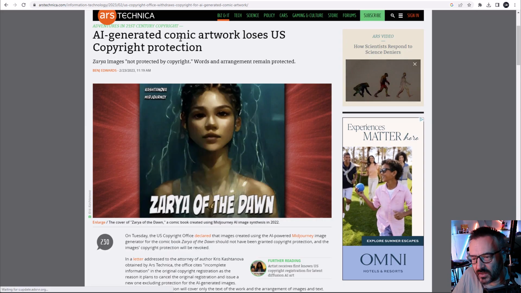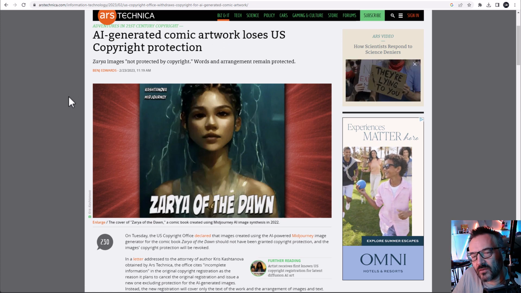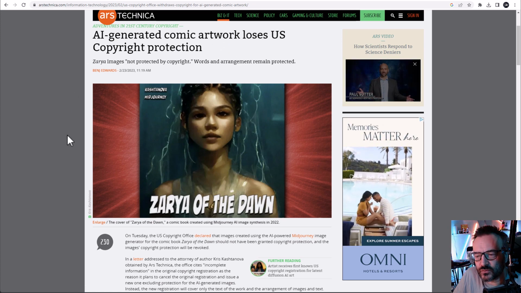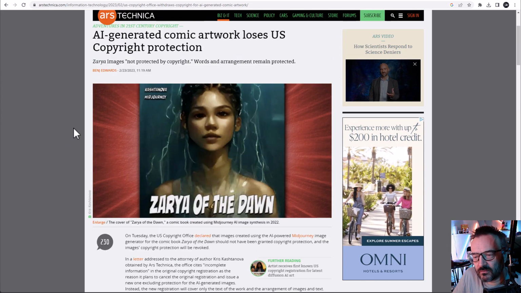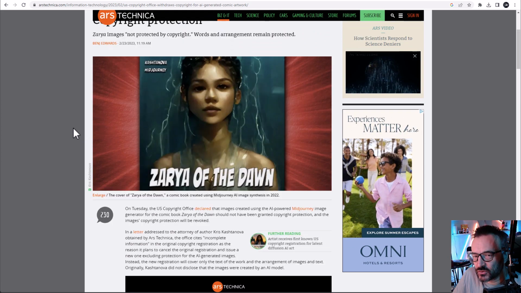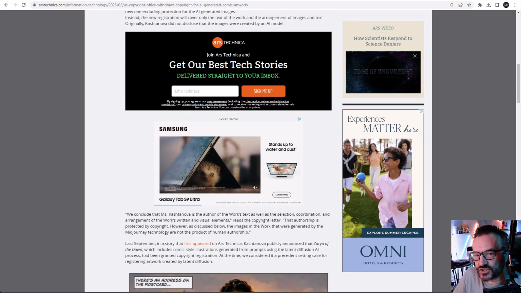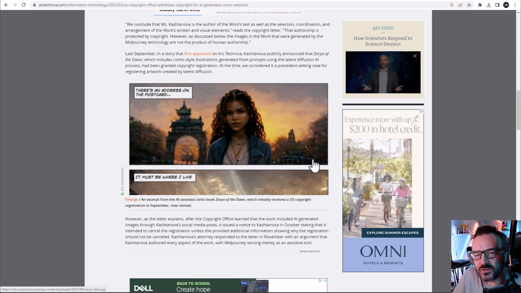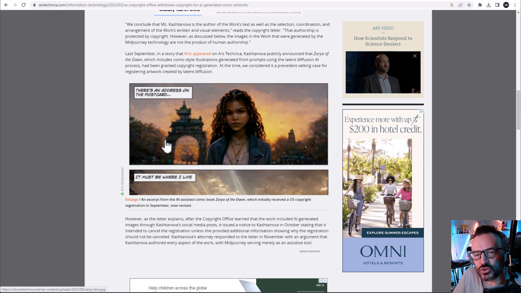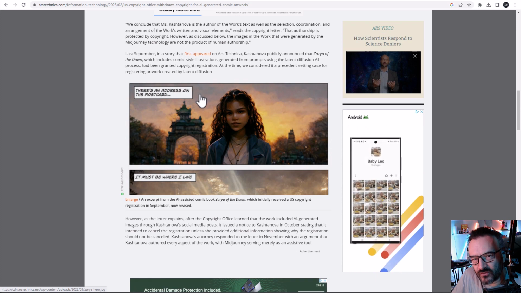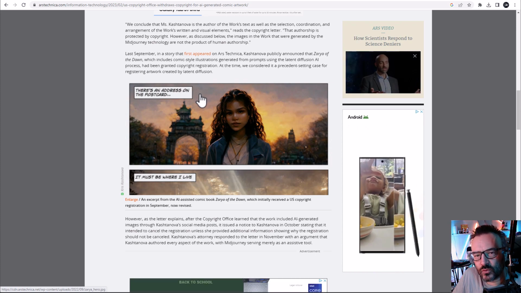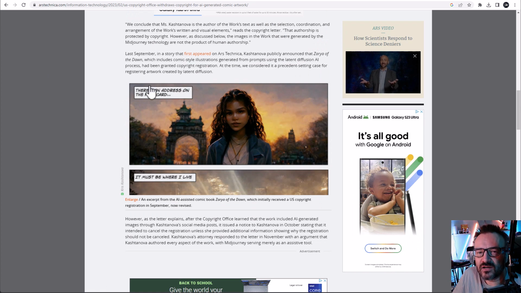Next, let's go to another case. Somebody created a comic book using AI, and at first copyright was issued, but later it was revoked. That's not totally correct, though. It wasn't totally revoked, it was changed. What does that mean? The images created by AI weren't issued copyright. Copyright was issued only for the text, the placement of the text, or any other elements created by a human. This is very important, keep it in mind. These are elements placed by a human or overlaid on top.